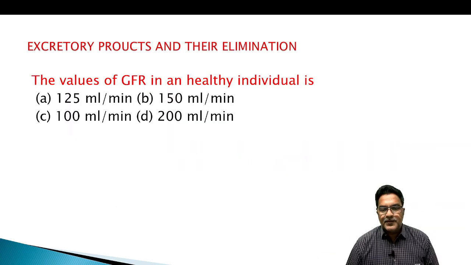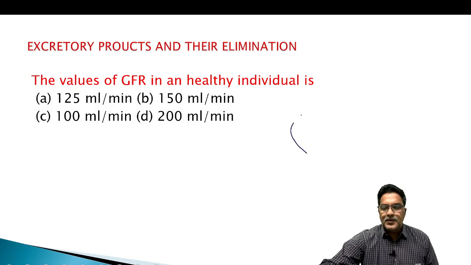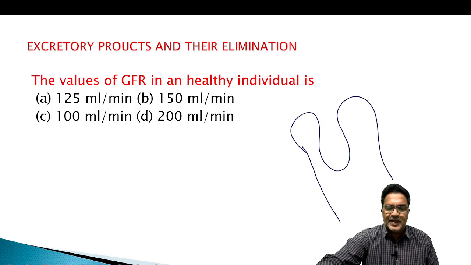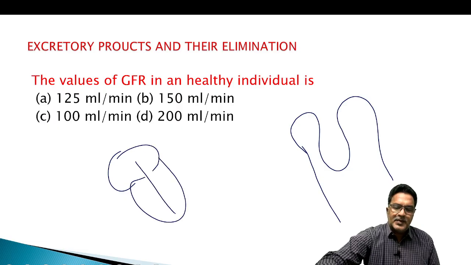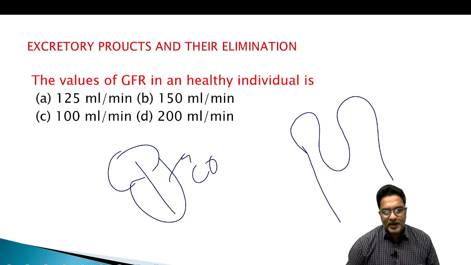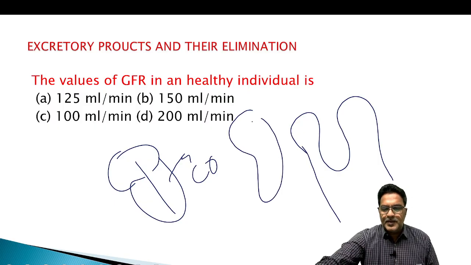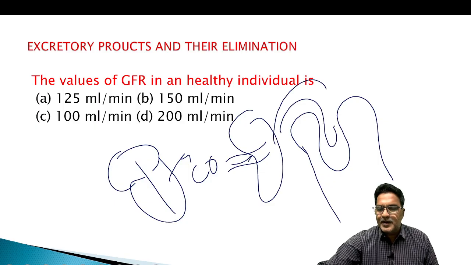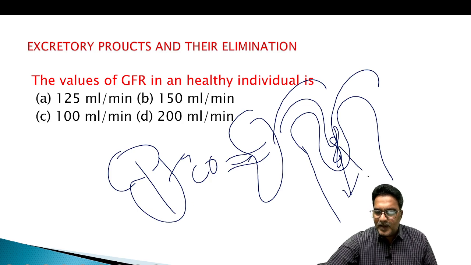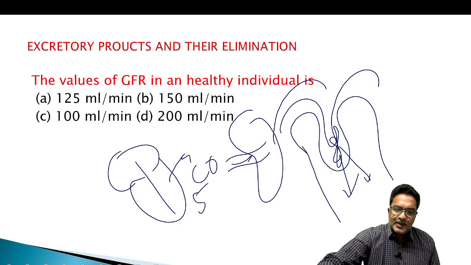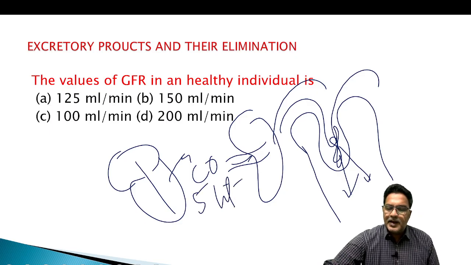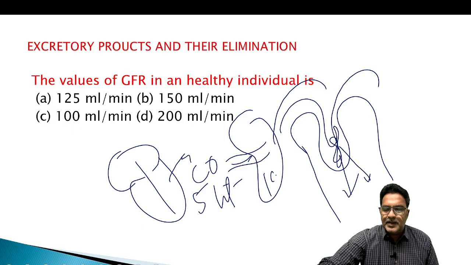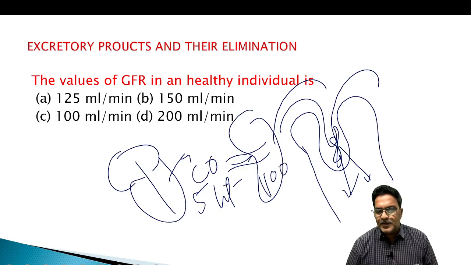The value of GFR in a healthy individual is, so what is GFR? This is the Bowman's capsule. As I already said, from the heart what is coming is called cardiac output. From there the renal artery brings 1100 to 1200 ml per minute. Then the afferent arteriole, we are talking here now. The value of GFR, glomerular filtration rate: we have 5 liter here, and entering the kidneys, as we said now, 1100 to 1200.